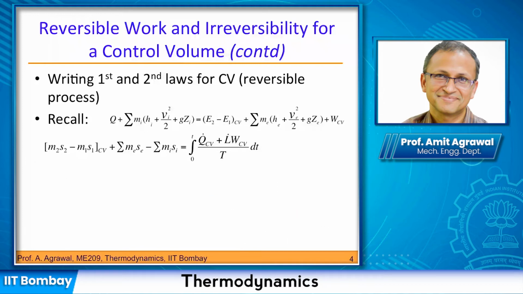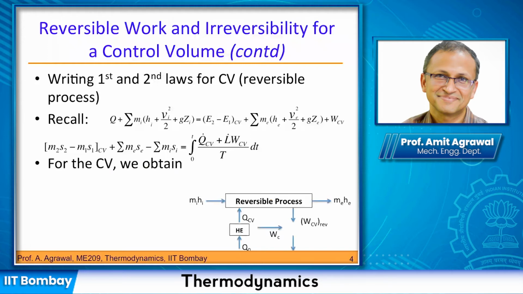Now we are going to apply it to this control volume. And in this control volume, we get rid of the summation sign. We change Q to QCV, and W to WCV, as reversible. This is as per the notation that we are using for this control volume.